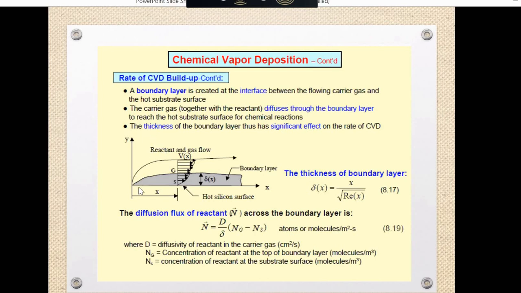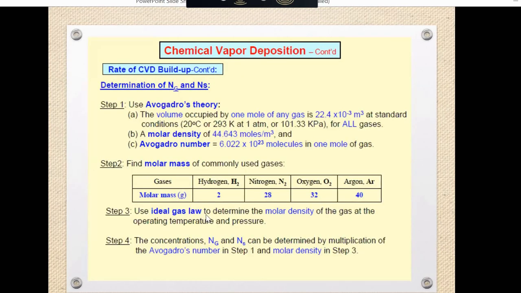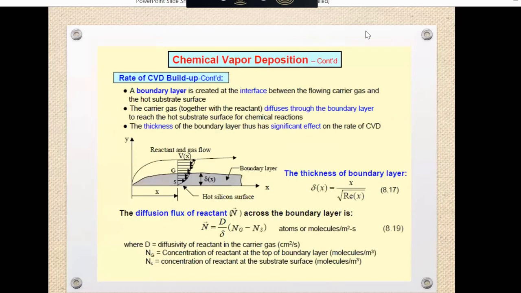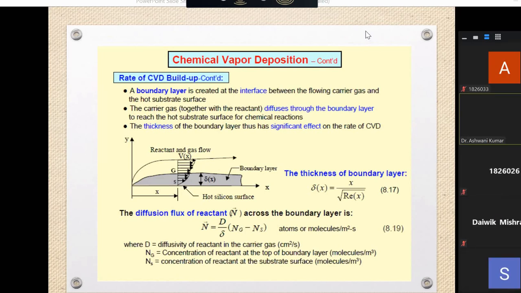So in this way, we are able to get the diffusion flux of the reactant across the boundary layer. Okay, तो next class में कंटिन्यू करता हूँ, ठीक है यहाँ से? जी सर। ओके सर। Okay. ओके सर। Anything you want to discuss?